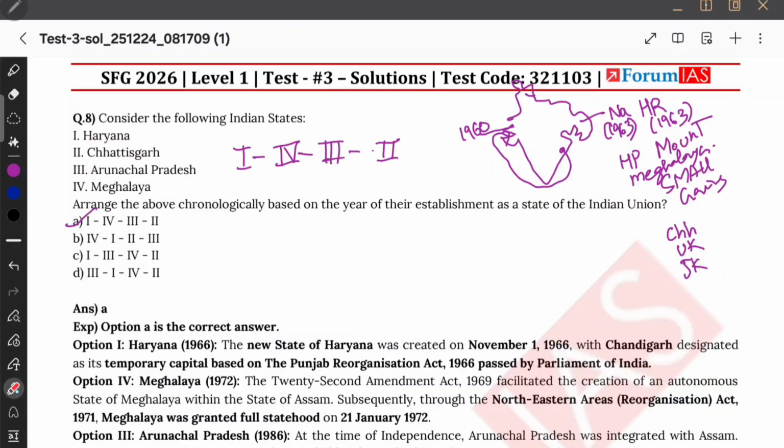Option A. Do you know there is an SOP analysis? They say that sequence based questions they have certain tricks. For example, let's see the statement 1. यहाँ पे भी 1 है, यहाँ पे भी 1 है, तो ये दोनों में कोई एक हो सकता है.